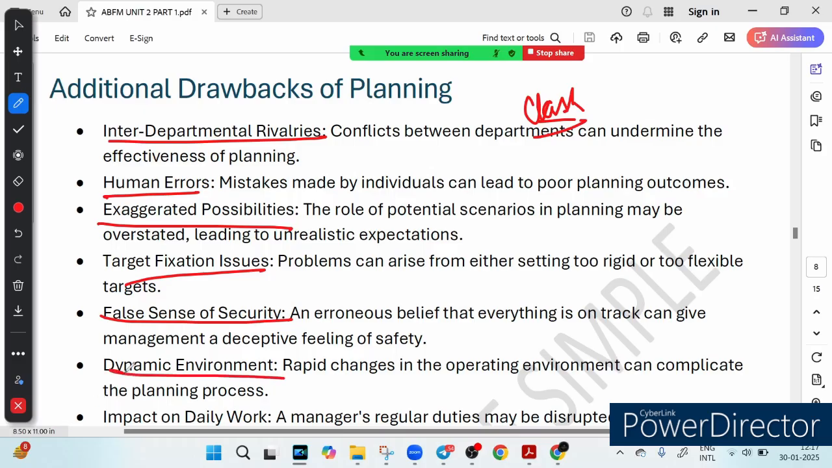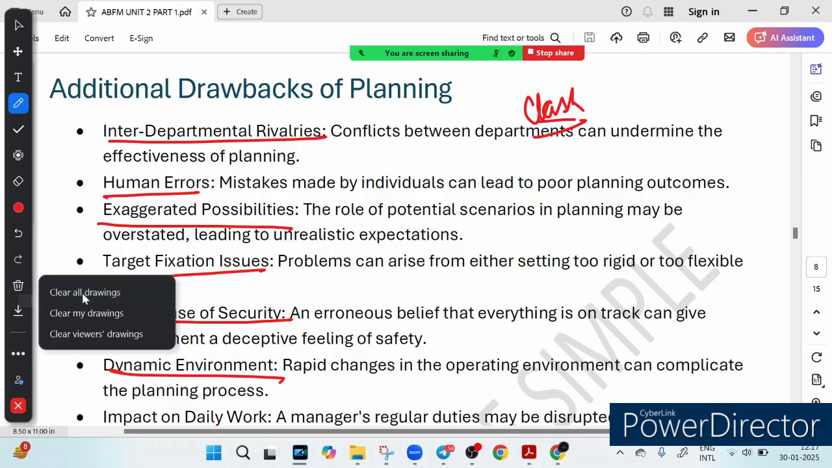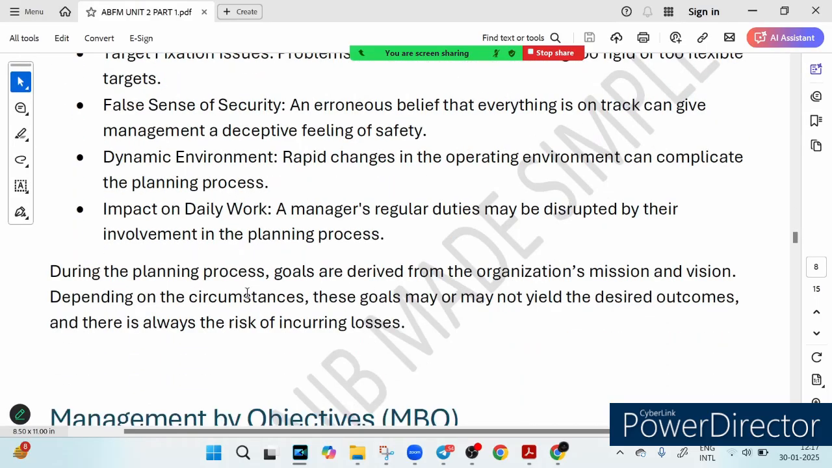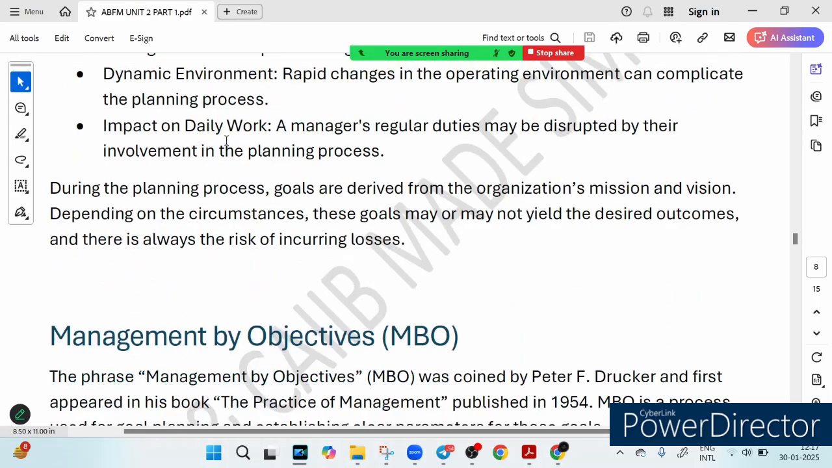Then we have dynamic environment. You know that the business world changes faster than the trending meme, right? So sticking to an old plan in a fast changing environment is not a great idea. Then we have its impact on the daily work. You can see it impacts our daily work. While managers get too caught up in planning, their daily responsibilities suffer, just like skipping work to make a perfect vacation itinerary. At the end of the day, planning is important, but knowing its drawbacks makes you smarter.